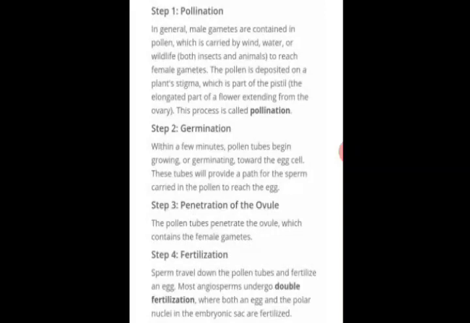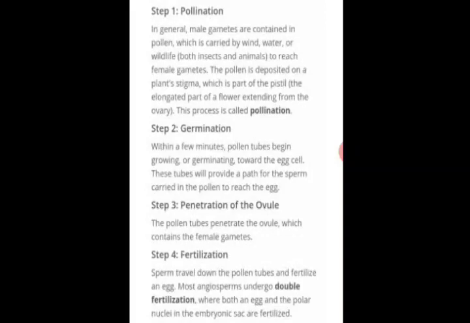So what is pollination? That is the transfer of pollen grains from the anther to the stigma of a plant. The pollen grains are transferred, and it is the starting point for the process of fertilization to take place.